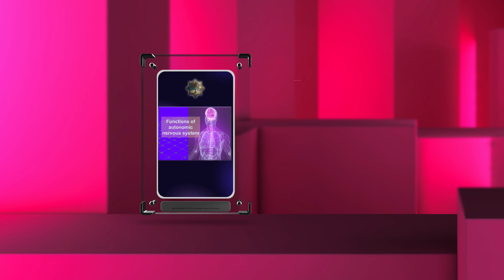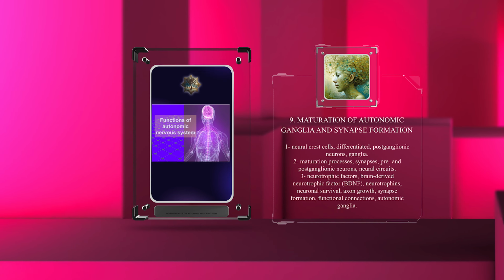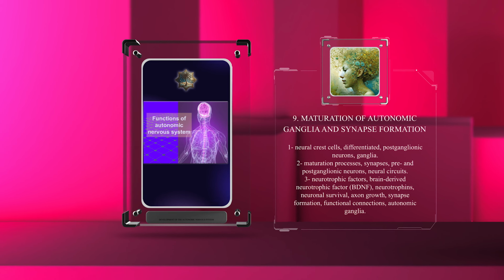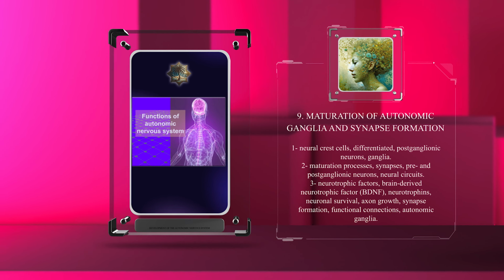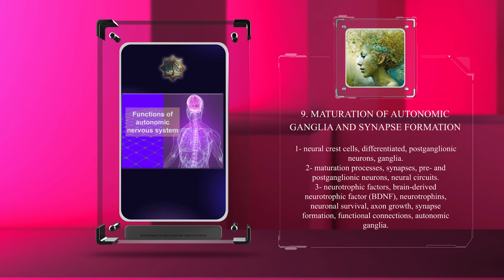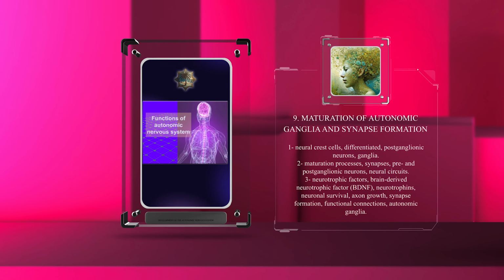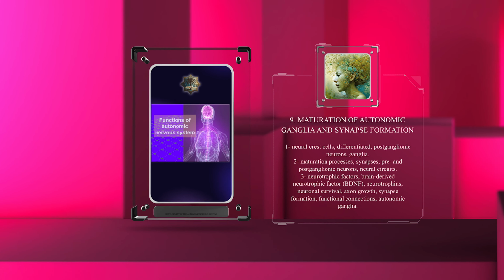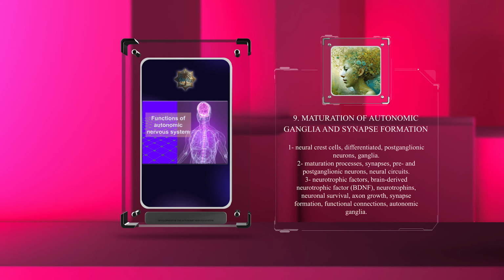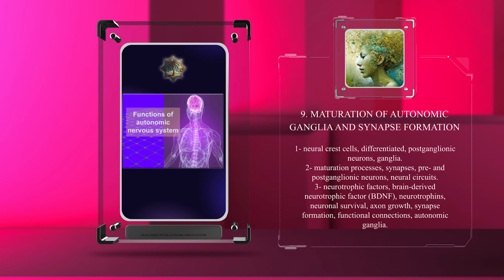Once neural crest cells have differentiated into post-ganglionic neurons and formed ganglia, further maturation processes take place. Synapses are formed between pre- and post-ganglionic neurons, establishing functional neural circuits. Neurotrophic factors, such as brain-derived neurotrophic factor, BDNF, and neurotrophins, play critical roles in promoting neuronal survival, axon growth, synapse formation, and the establishment of functional connections within autonomic ganglia.